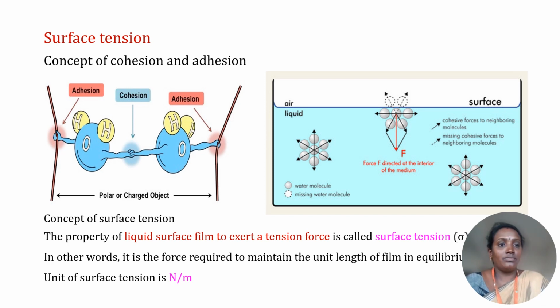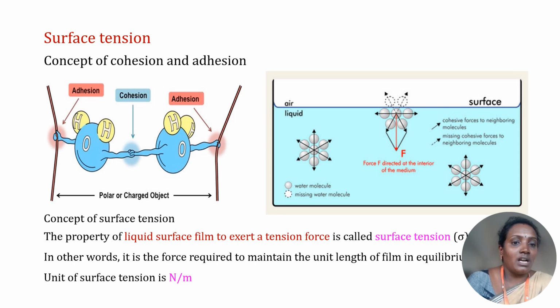Next one is surface tension. Concept of cohesion and adhesion. The property of the liquid surface film to exert a tension force is called surface tension sigma. In other words, it is the force required to maintain a unit length of film in equilibrium, where the unit of surface tension is Newton per meter. Here I have given an example of a polar or charged object.